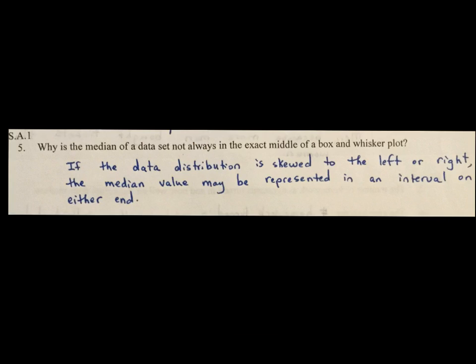All right, why is the median of a data set not always in the exact middle of a box and whisker plot? Well, if the data distribution is skewed to the left or right, the median value may be represented in an interval on either end. What data can you extract from a box and whisker plot? Those are those 5 data points. If given a box and whisker, you can pull out the minimum, Q1, median, Q3, and maximum. What data can you extract from a dot plot? All the points.